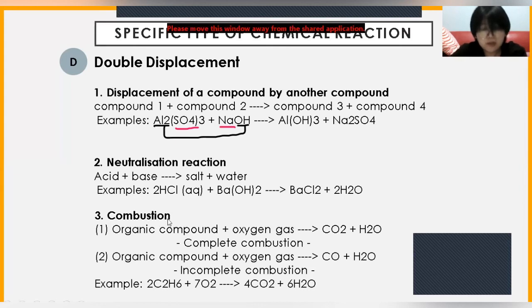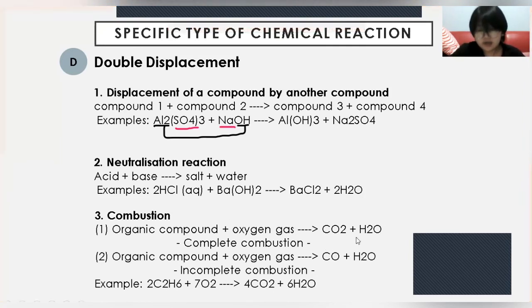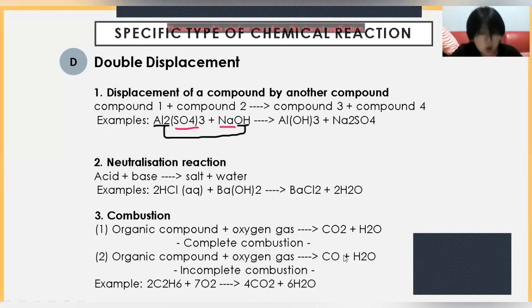The third, we have combustion. Combustion can be categorized into two. The first one is when organic compound plus oxygen gas yields CO2, carbon dioxide, plus H2O or water. This is a complete combustion, so it would give you carbon dioxide. But when organic compound plus oxygen gas yields CO plus H2O, it means it's incomplete combustion. That means instead of carbon dioxide, it gives you carbon monoxide. For example, 2C2H6 plus 7O2 yields 4CO2 plus 6H2O.